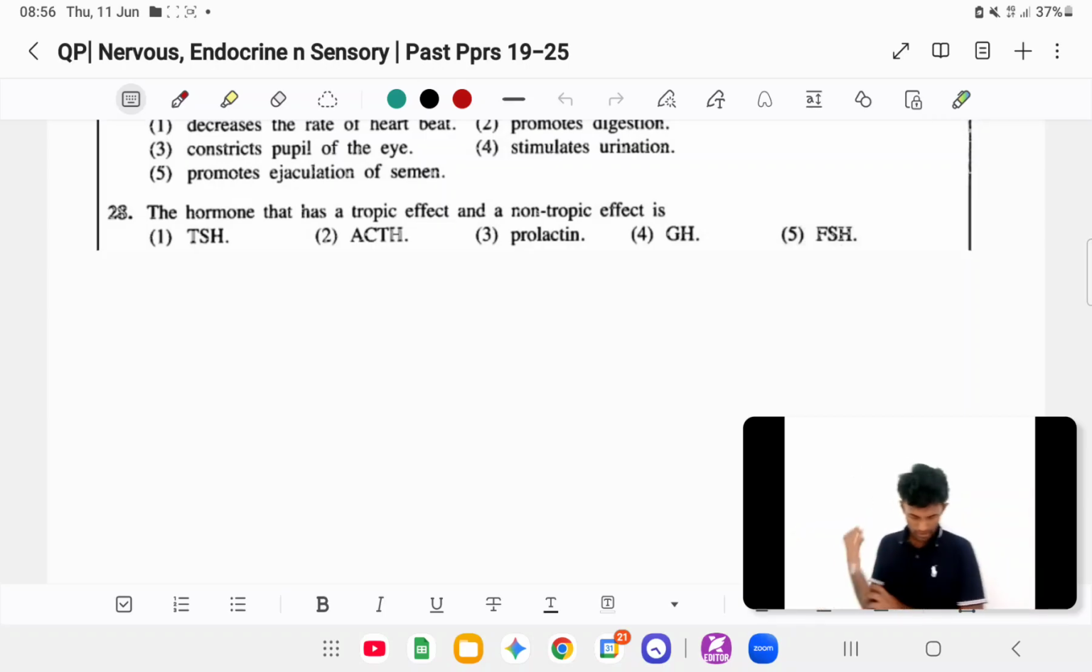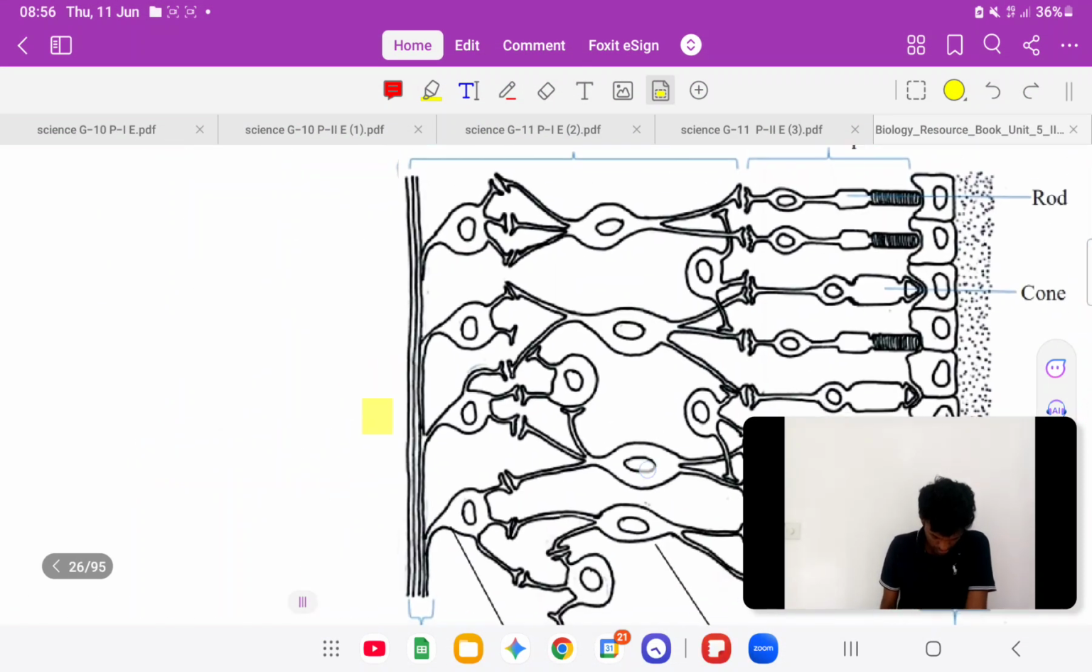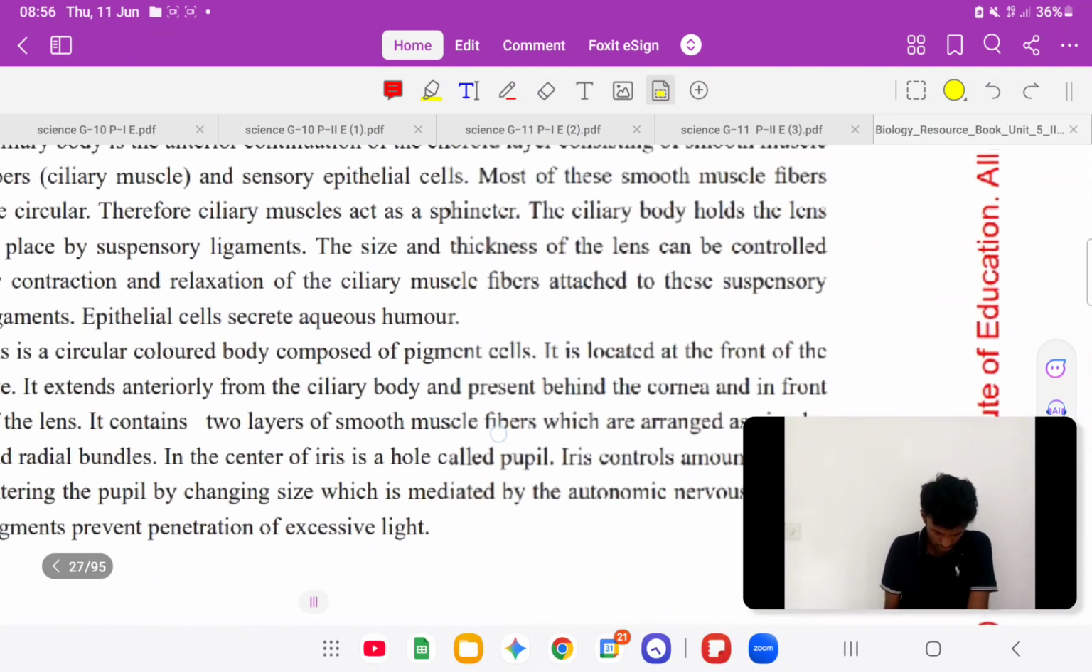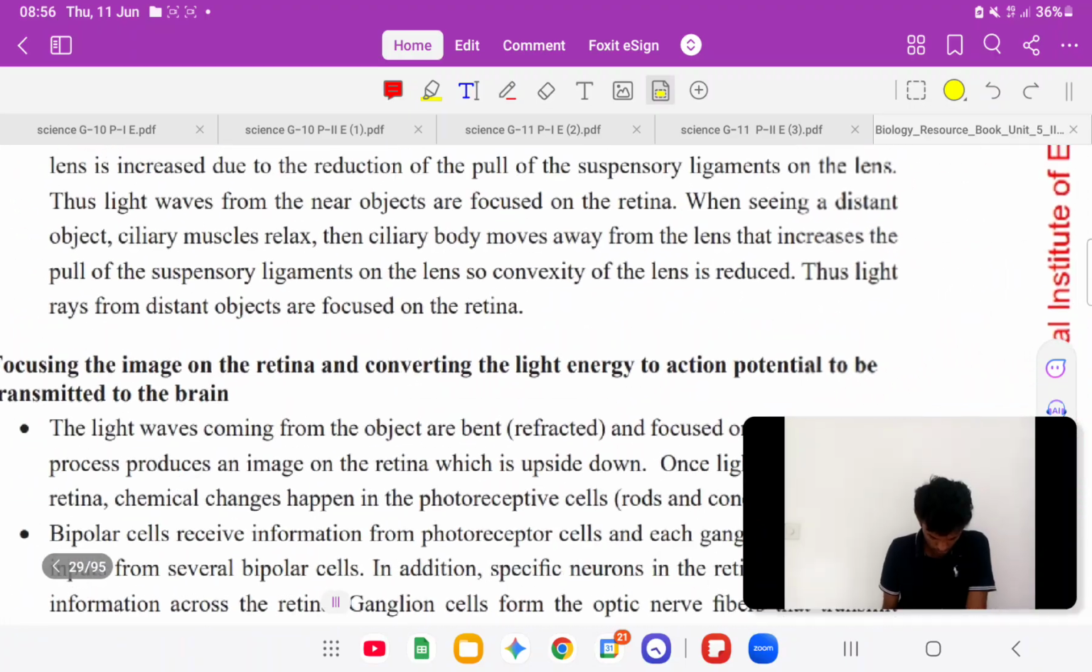Okay, then the 28th question: the hormone that has a trophic effect and non-trophic effect, which one? It's GH. This is clearly mentioned in your book under endocrine. Just go to that.